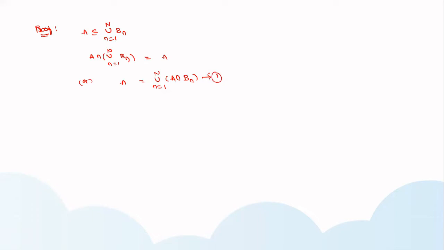We have the statement that B1, B2, and so on up to Bn are all mutually exclusive. So when all are mutually exclusive, then Bm intersection Bn is equal to phi only. Therefore, A intersection B1, A intersection B2, and A intersection Bn are also all mutually exclusive.